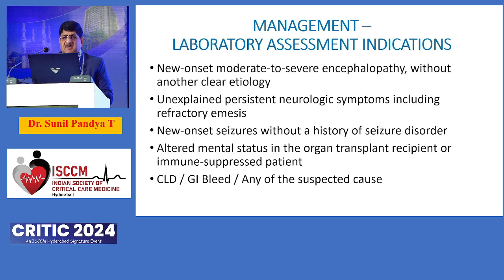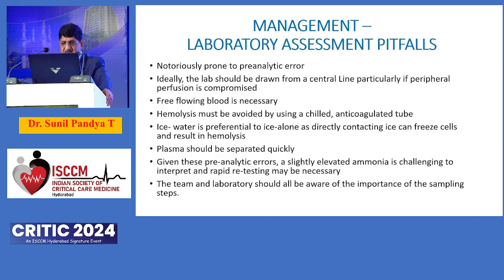And once the blood is drawn, the plasma has to be centrifuged so that you can separate and obtain the true result. And if you don't carry the sample in a cold chain, preferably on ice, again you may have pseudo increased levels of ammonia. So you need to have a protocol for minimizing sampling artifacts.